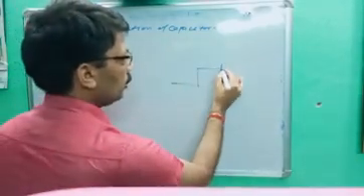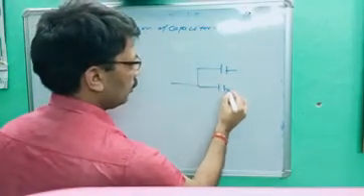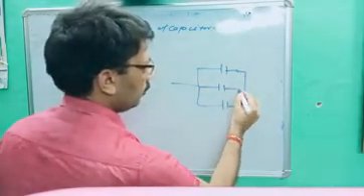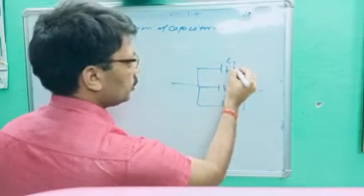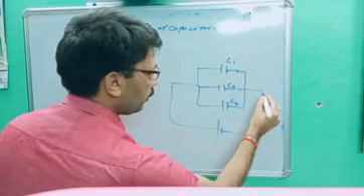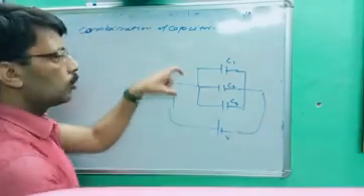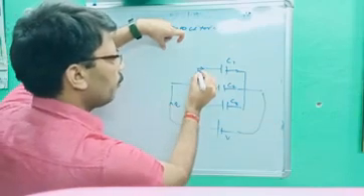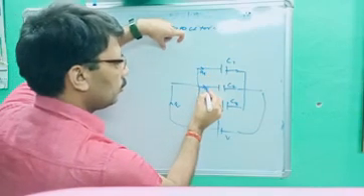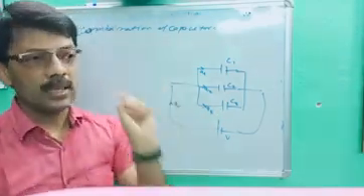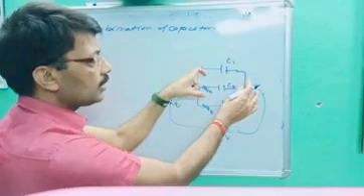Parallel combination. Let's suppose you have a plate capacitor like this. This is the symbol of a capacitor. Okay. C1, C2, C3. When potential V is applied, the potential will be the same for all, you know. But what about the total charge? It was Q. It becomes Q1, Q2 and Q3. What is the difference? In that case, charge was the same but potential was different. Here potential is the same but charge is different.